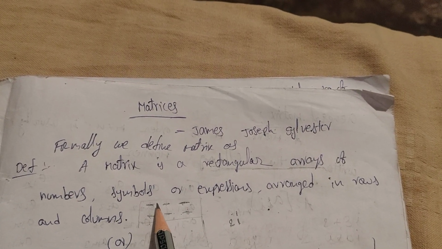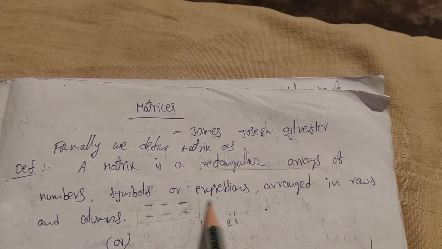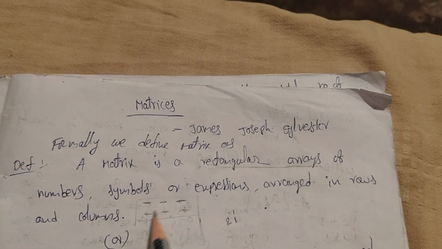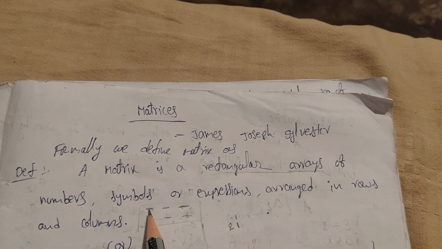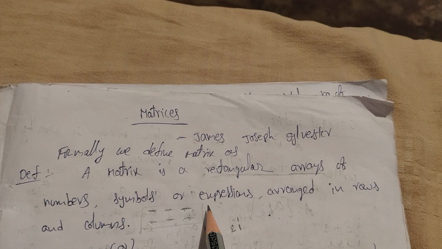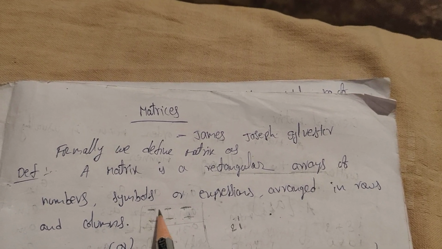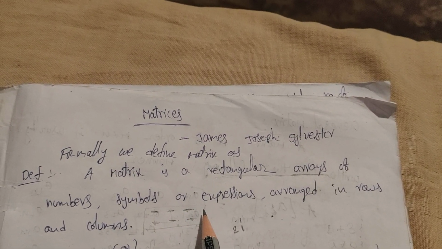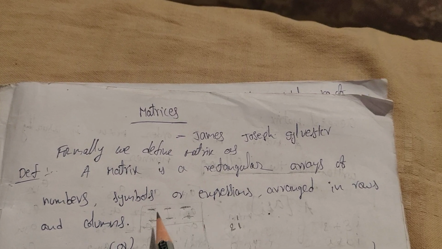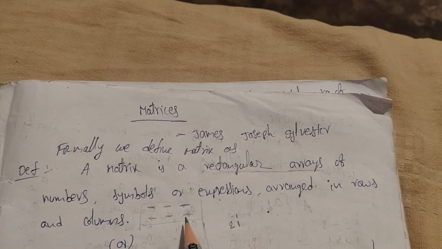If you observe, these are called the horizontal lines, these are called the vertical lines. Generally, a horizontal line is called a row, just remember. Vertical lines are called columns.